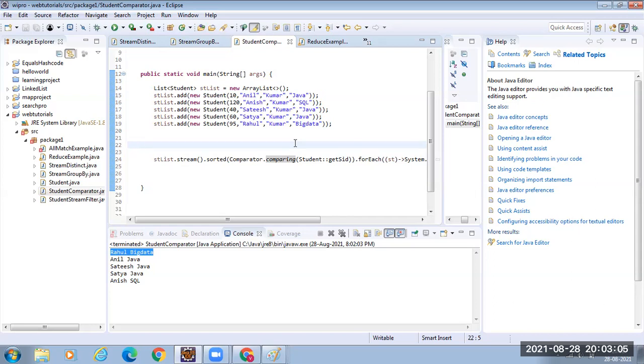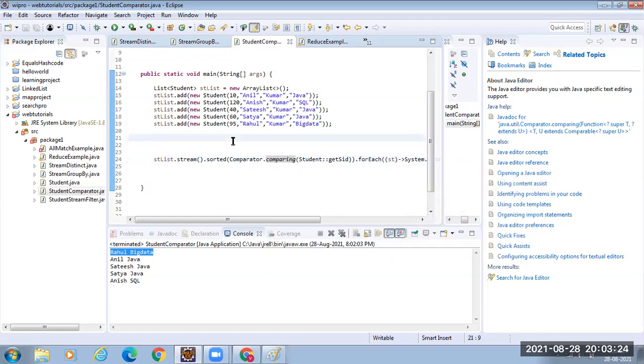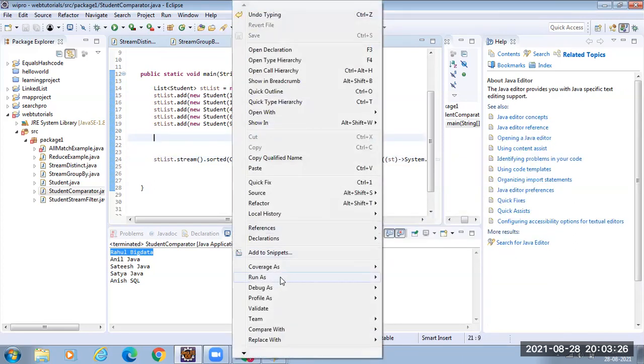You will return 0 if it is equal, a negative value if the first argument is less than the second argument, and a positive value if the first argument is greater. All that is not required. They have simplified very much. Just tell the property based on which you want to compare to the comparing method. It takes care of how to sort. Then I use the forEach.